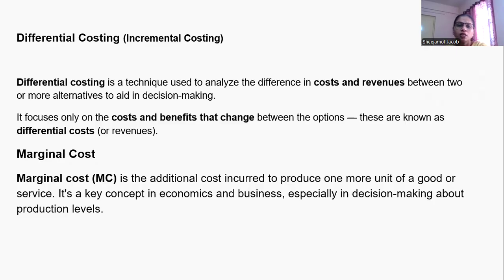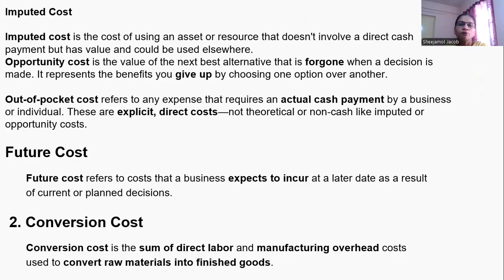And what is marginal cost? It is the additional cost incurred to produce one more unit of a product or service. It's a key concept in economics and business, especially in decision making about production levels. And the next one is imputed cost. What is imputed cost?